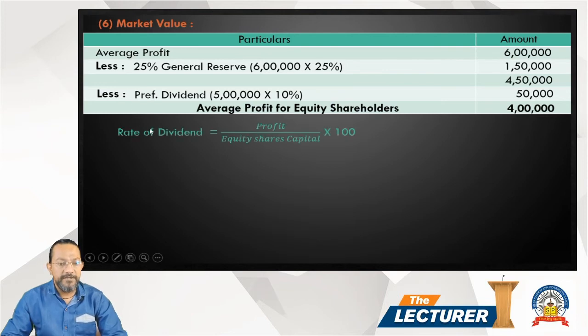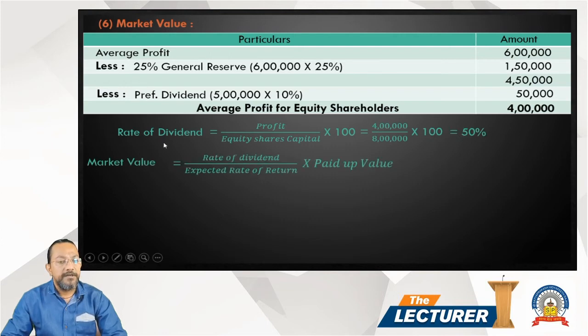The rate of dividend is profit divided by equity share capital into 100. This is known as the rate of dividend or the rate of earning. So profit is 4 lakh divided by 8 lakh into 100, it comes to 50%. So market value is rate of dividend divided by expected rate of return into paid up value. Clear, friend? So 50 is the rate of dividend and the expected rate is 10, into 8 paid up value,